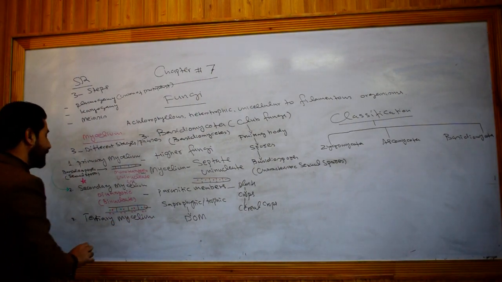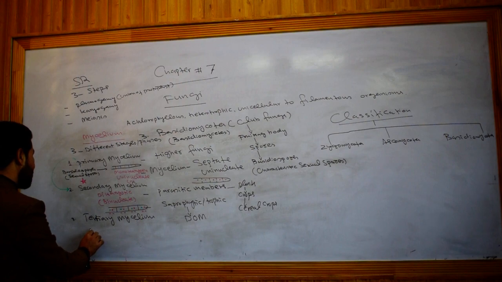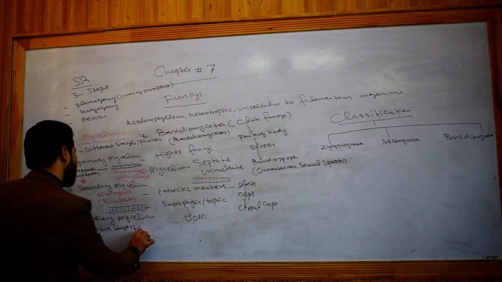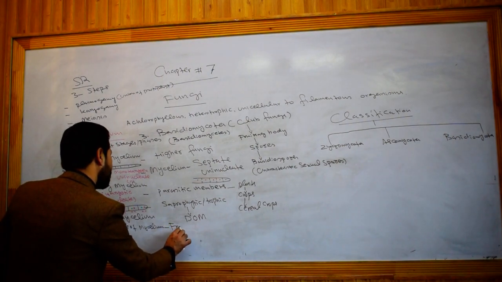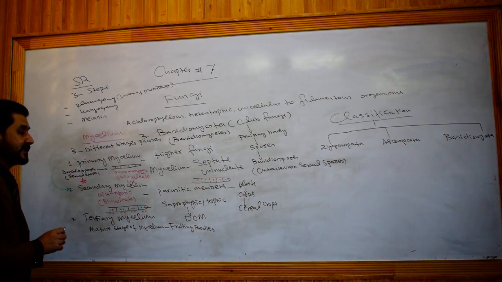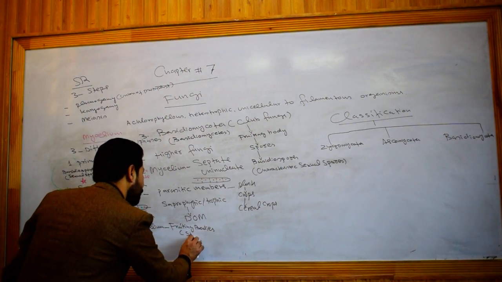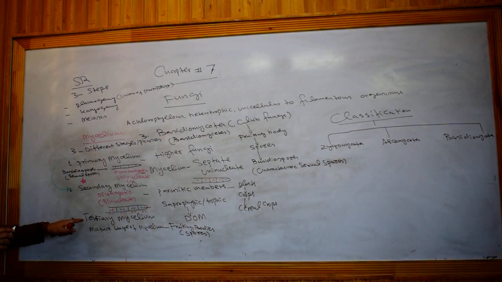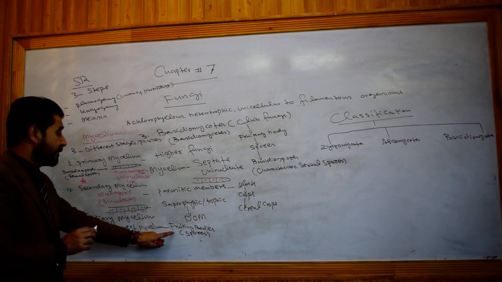But it doesn't mean that tertiary mycelium is trinucleate. Instead, tertiary mycelium is the mature stage of mycelium, because at this stage it will give rise to the production of fruiting bodies. As I told you, what are fruiting bodies? Fruiting bodies is the word used in the case of fungi for those bodies which produce spores. Spore producing bodies are called fruiting bodies. So tertiary mycelium, the mature stage of mycelium, finally gives rise to fruiting bodies.